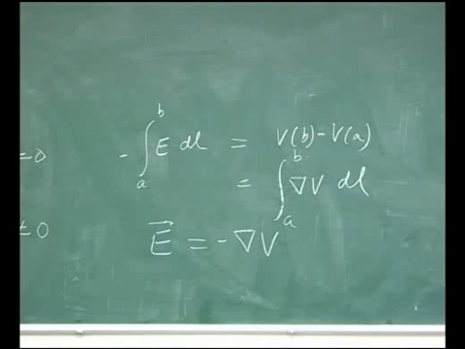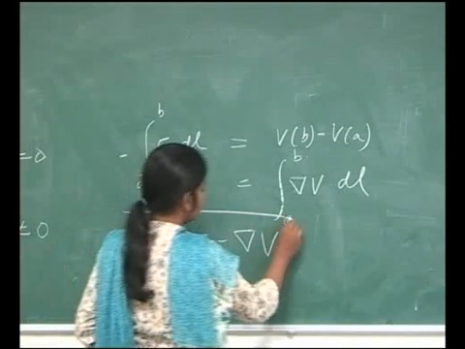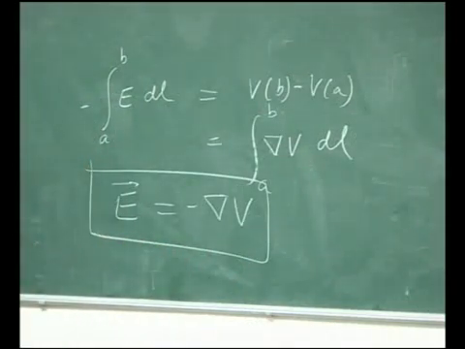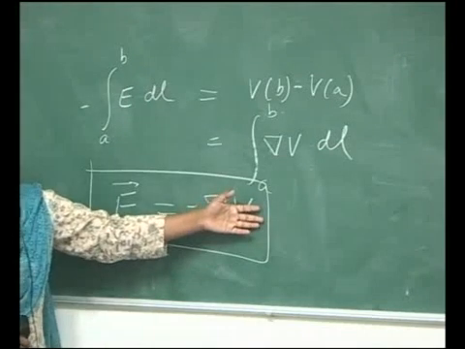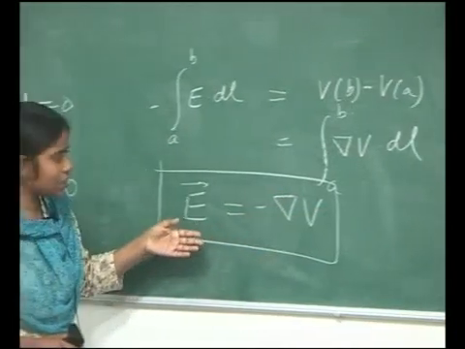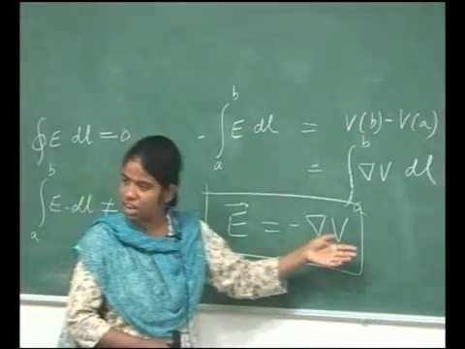This is nothing new, you all have read a lot about this, but here we have represented E in terms of V, a vector field in terms of a scalar field.